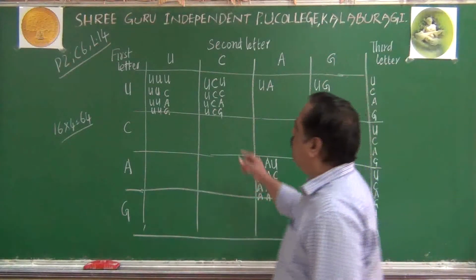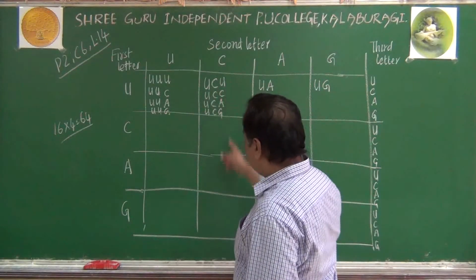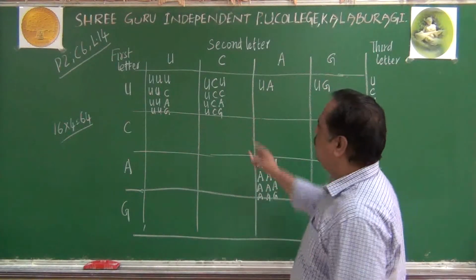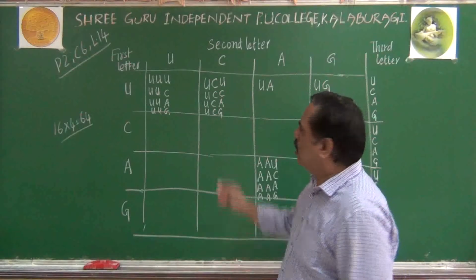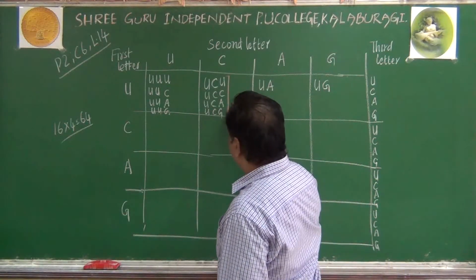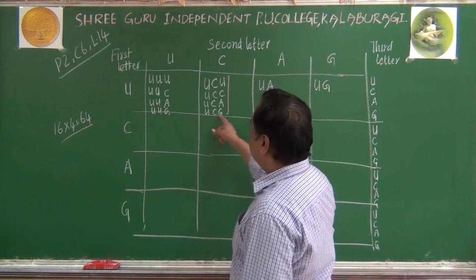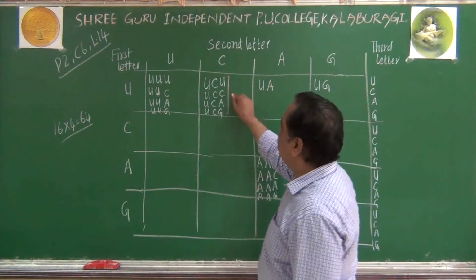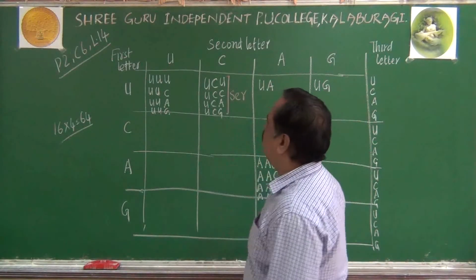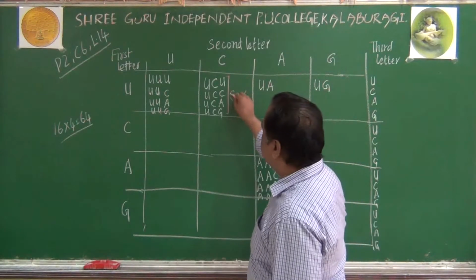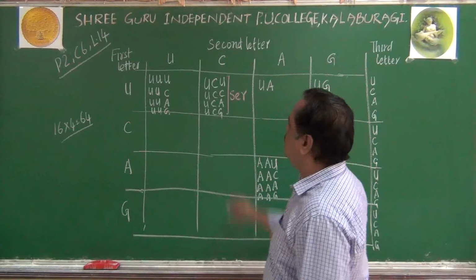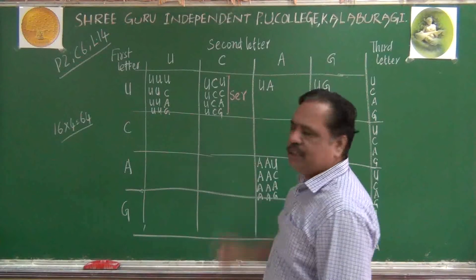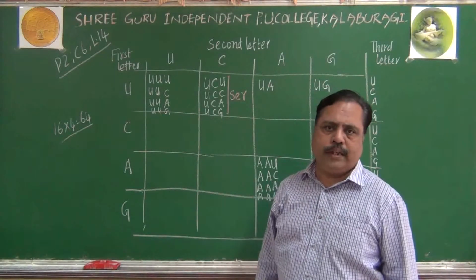For example, when you take the second column, this is the second column. First column, second column, third, fourth, like that. When we take the second column, all the 4 codons present in this column are in this square. Second column, first square. They will code for serine amino acid only. Remember, UCU codes for serine, UCC codes for serine, UCA, UCG, all of them coding for serine only.